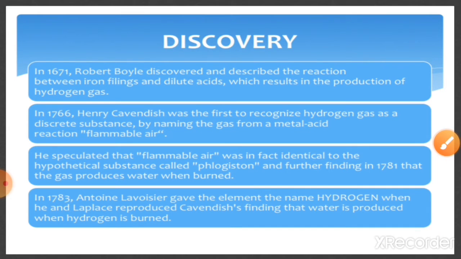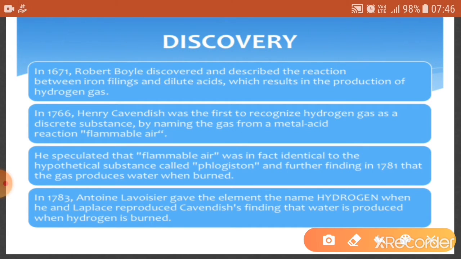Now, how was hydrogen gas discovered? There were many scientists who discovered this gas, and some of them are: first was Robert Boyle, who reacted iron filings with dilute acid and produced hydrogen gas. Further, Henry Cavendish was a scientist who reacted metals with acids and named this gas flammable gas. And lastly, there was Lavoisier, who gave this element the name hydrogen. So that's all about the discovery of hydrogen.